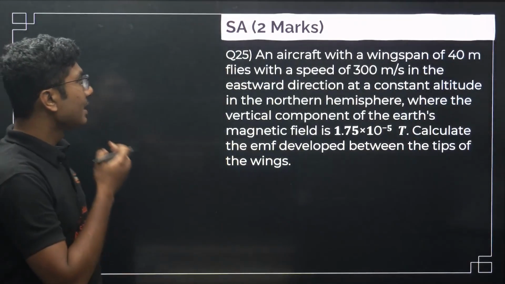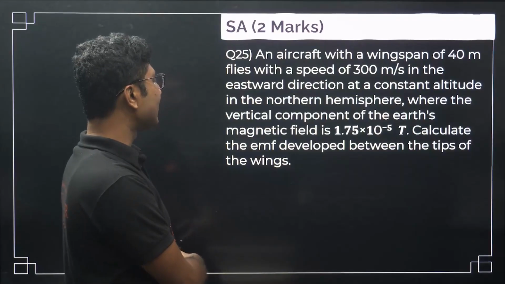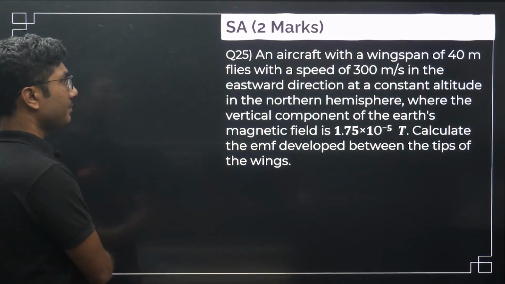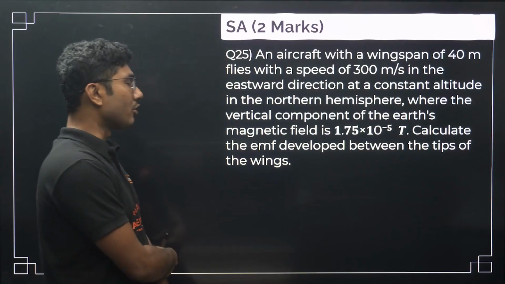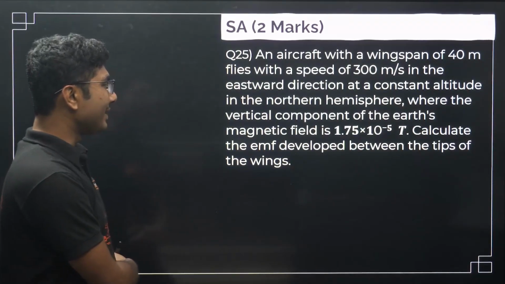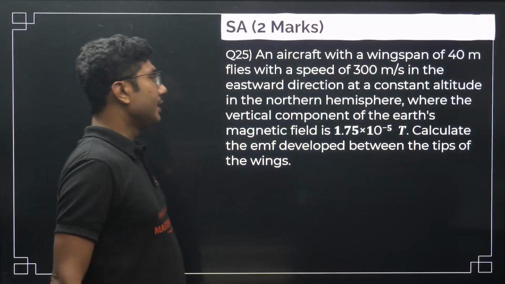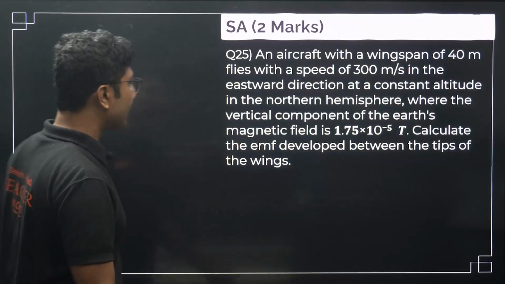Now next, an aircraft with wingspan of 40 meter flies with the speed of 300 meter per second in eastward direction at a constant altitude in the northern hemisphere, where the vertical component of the Earth's magnetic field is 1.75 into 10 to the power of minus 5 Tesla. Calculate the EMF developed between the tips of the wings.